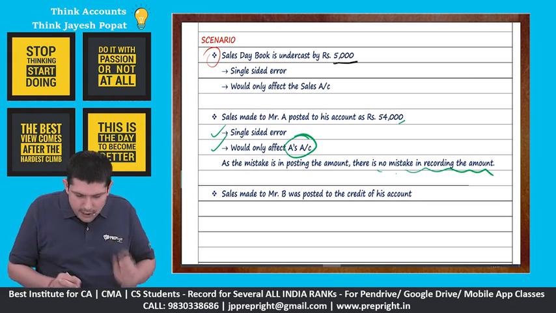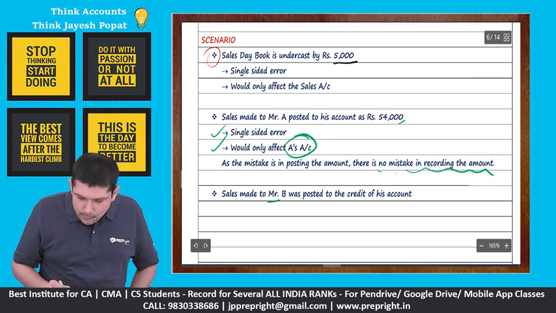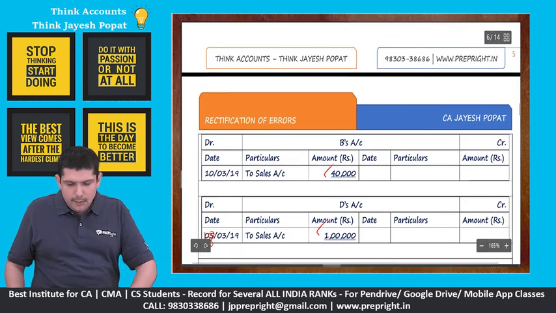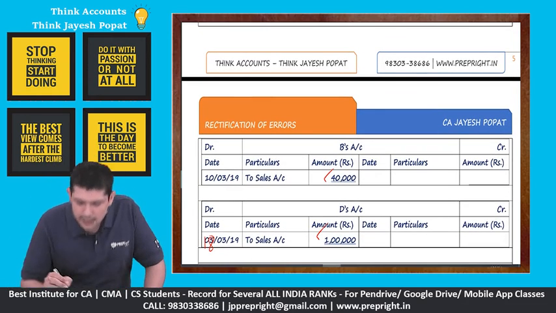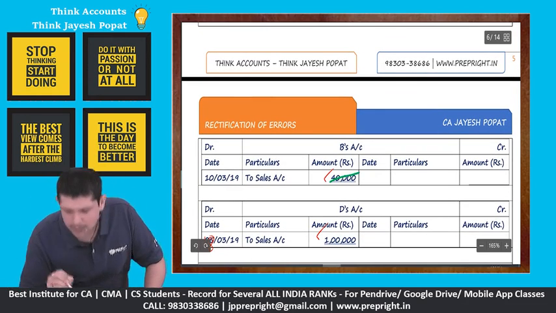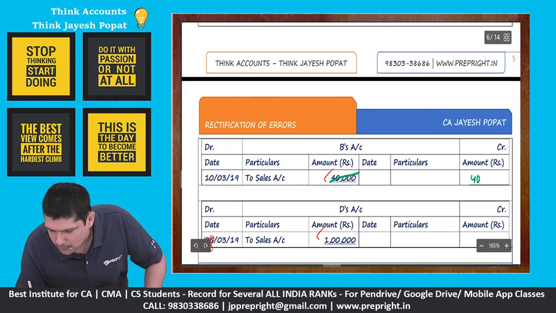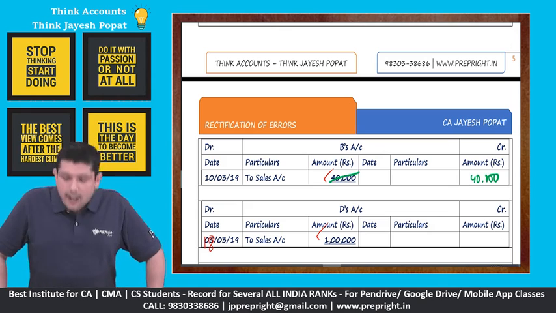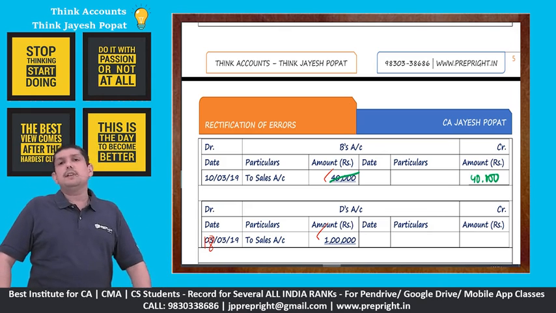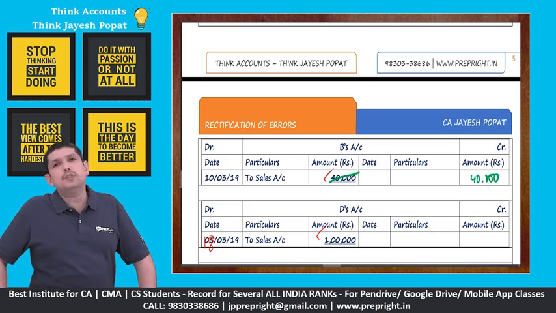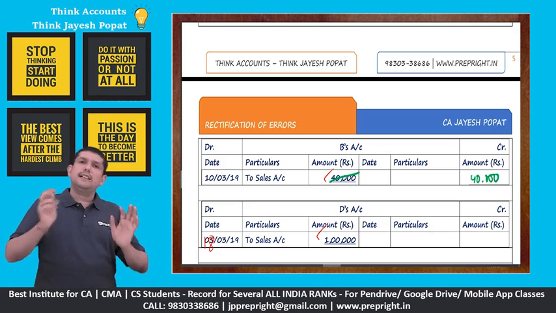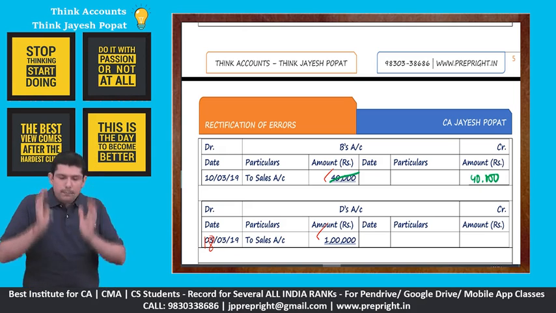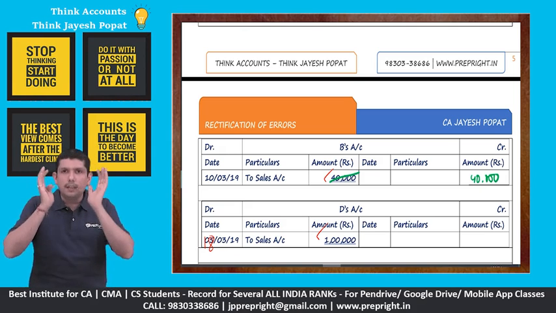Another scenario: sales made to B was posted to the credit of his account. Whenever we make sales, we debit our customer. So by mistake we haven't debited our customer, but we have posted on the credit side of our customer's account. Again, this is a single-sided error because there is no mistake in recording. There is no mistake in the sales account because in the sales account, the periodic total of the sales ledger will be posted. Here, the problem is only in B's account.